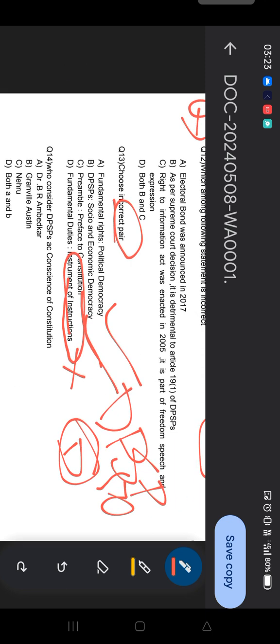So moving to the next question, and your time starts now. Who considers DPSP as the conscience of the constitution? The conscience of the constitution.